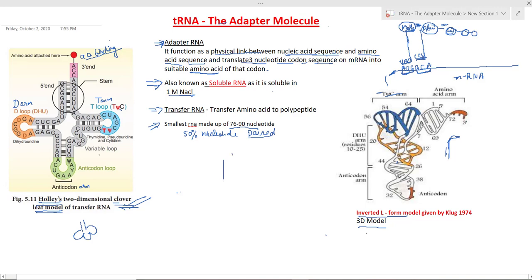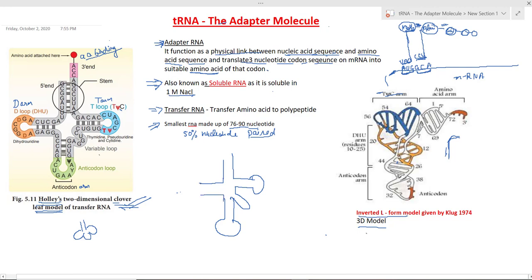So I am making a diagram for you also. There are different arms of the tRNA. One more arm is present. This is known as the variable arm. There are four arms: the anticodon arm, the T psi C arm, and one more arm, and this is known as the D arm.